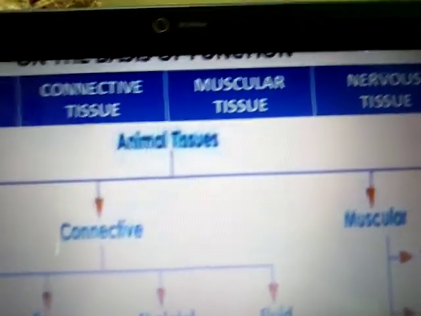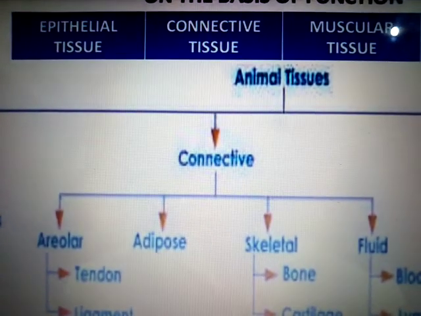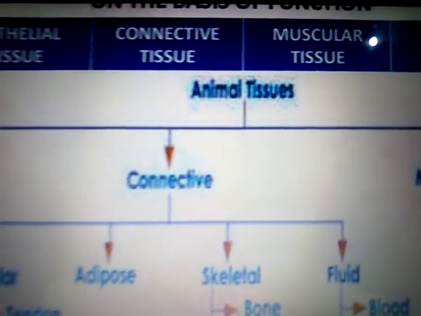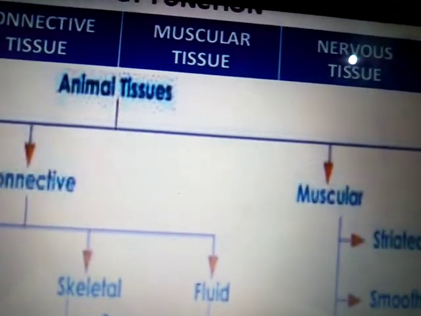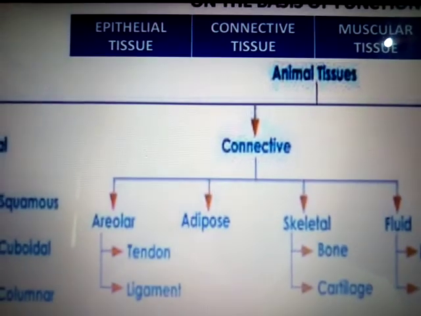Again, just I am repeating. So on the basis of their functions, the animal tissue is classified into four categories, that is epithelial tissue, connective tissue, muscular tissue and nervous tissue. So here we will see one by one.